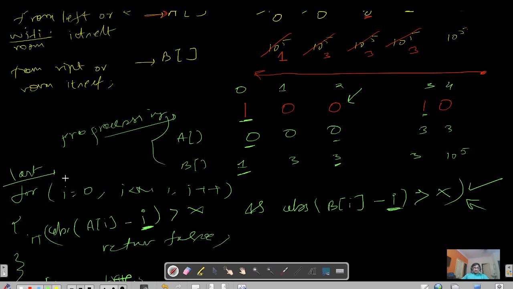This will be the last step, and this was the first step of doing the pre-processing, right? So please pause this video and try to code this yourself. I have explained the entire thing to you. Now you just have to pause this video for maybe 2 to 3 minutes and try to code it yourself. Meanwhile, I'll also show the code and code it myself.